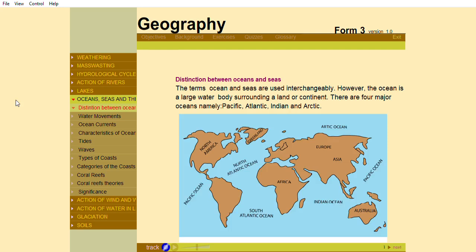Distinction between oceans and seas. The terms ocean and seas are used interchangeably. However, the ocean is a large water body surrounding a land or continent. There are four major oceans, namely Pacific, Atlantic, Indian, and Arctic.